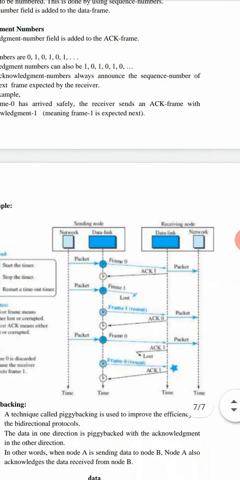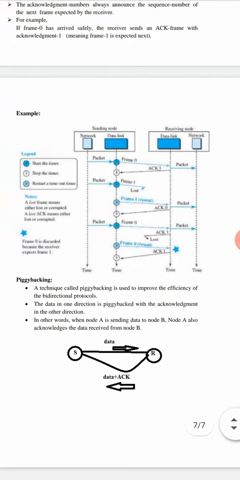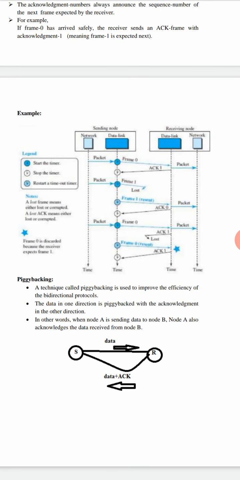Now, the previous diagram is redrawn with the frame number and sequence number. So, data link layer of the sending node will receive the packet from network layer. It will make a frame. That frame is sequenced with the sequence number as frame 0. Frame 0 is sent to data link layer of the receiver. The receiver will extract the packet from frame 0, then send an acknowledgement. If the sequence number is 0, acknowledgement number will be 1. The meaning is next expected frame is 1.